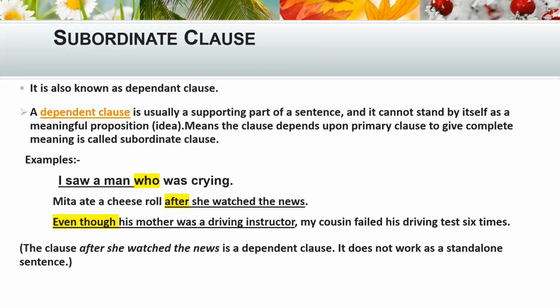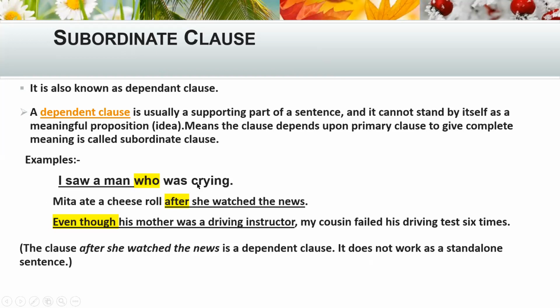These kinds of clause depend upon the principal clause or main clause or independent clause to give complete meaning. Okay, so let's see some examples. I saw a man who was crying. I saw a man is the primary clause. But the next, who was crying?